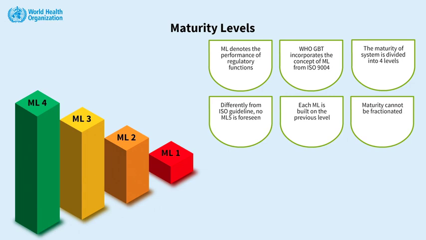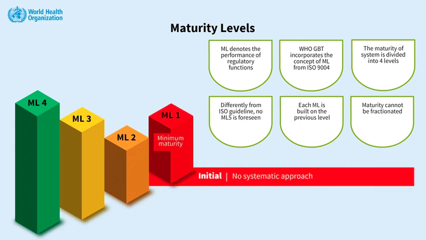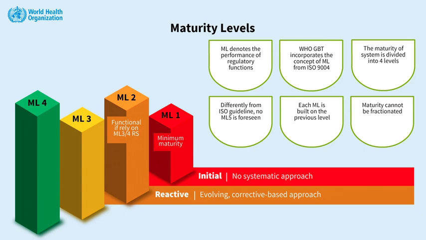In a regulatory system, ML1 indicates there is no systematic approach. This is the lowest maturity level, and no regulatory authority can be ranked less than ML1. Sub-indicators linked to ML1 are largely related to the legal framework. ML2 indicates an evolving system having a corrective-based strategy, which means those systems have a reactive approach in addressing requirements